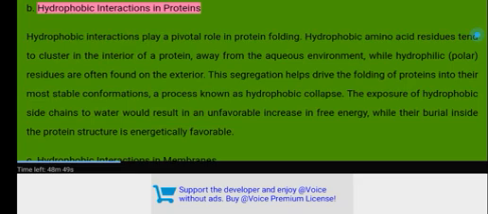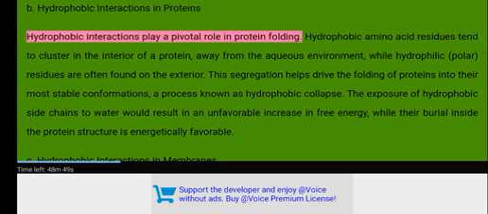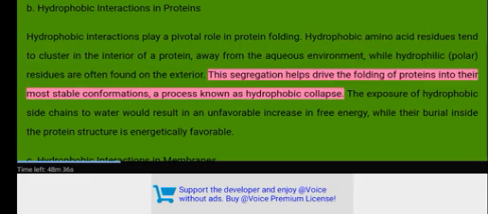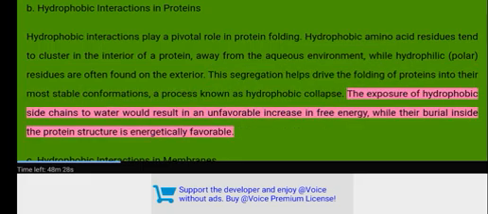B. Hydrophobic interactions in proteins. Hydrophobic interactions play a pivotal role in protein folding. Hydrophobic amino acid residues tend to cluster in the interior of a protein, away from the aqueous environment, while hydrophilic polar residues are often found on the exterior. This segregation helps drive the folding of proteins into their most stable conformations, a process known as hydrophobic collapse. The exposure of hydrophobic side chains to water would result in an unfavorable increase in free energy, while their burial inside the protein structure is energetically favorable.